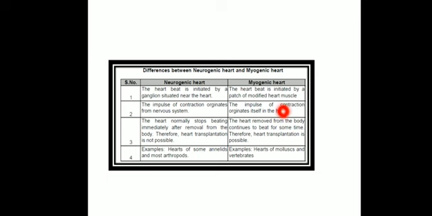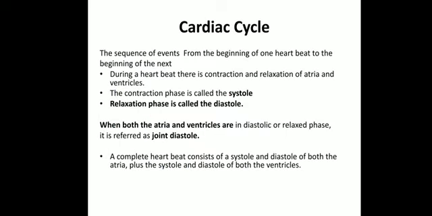But in the case of the neurogenic heart, this cannot be carried out. Examples are the heart of some annelids and most arthropods, while the myogenic heart is mainly found in mollusks and all the vertebrates. That is about the heart, its structure, mode of action, and how it functions. Next is the cardiac cycle.